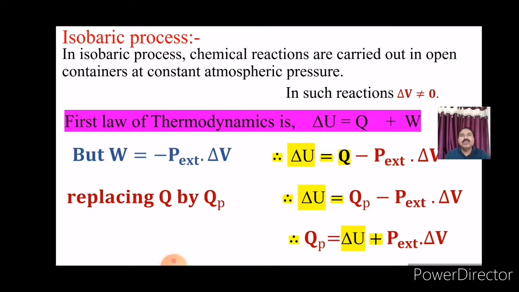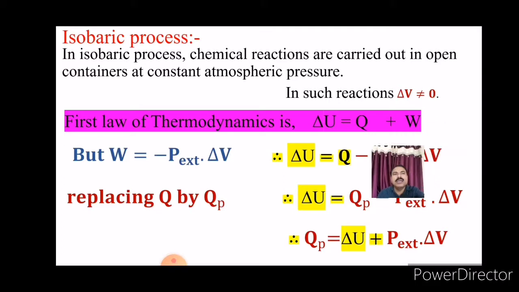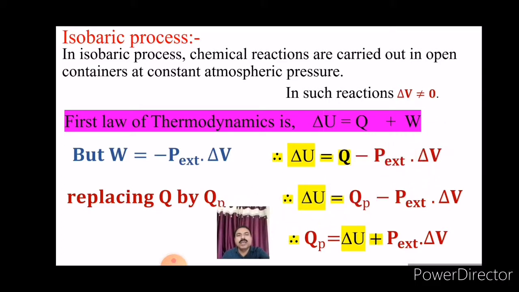Substitute this value in the first law of thermodynamics. Therefore, delta U is equal to Q minus Pext into delta V. Replacing Q by Qp because pressure is constant. Therefore, delta U is equal to Qp minus Pext into delta V. By rearranging, therefore, we will get